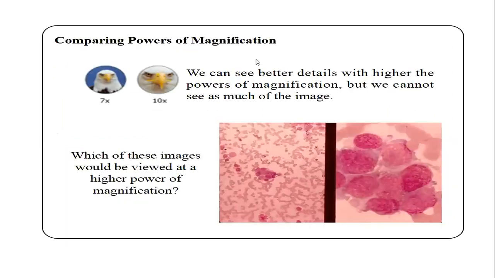Comparing powers of magnification, we have seen that objectives will be of different magnification. So we can see better details with higher powers of magnification, but we cannot see as much of the image.